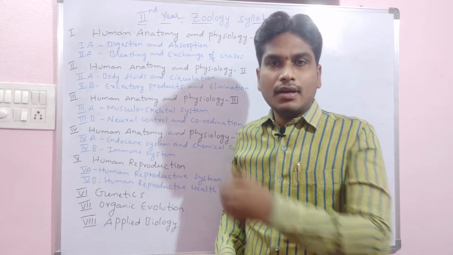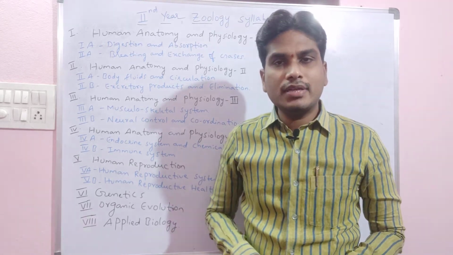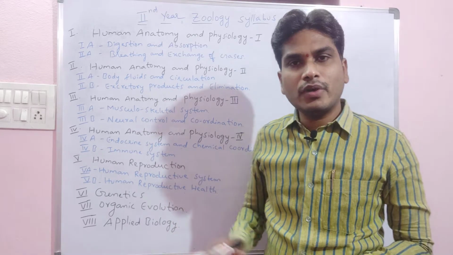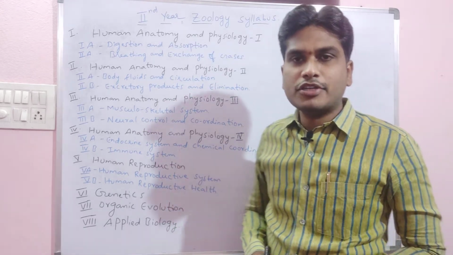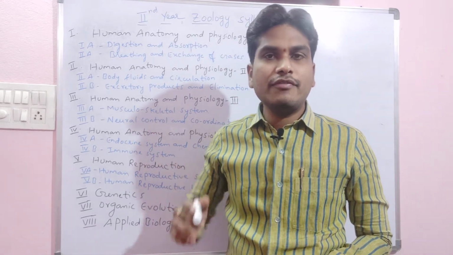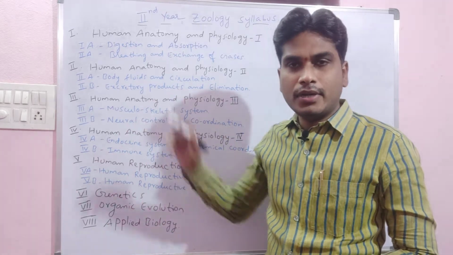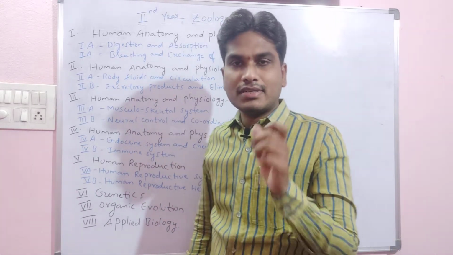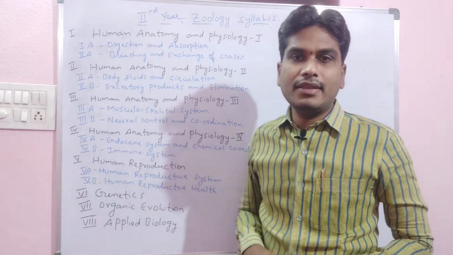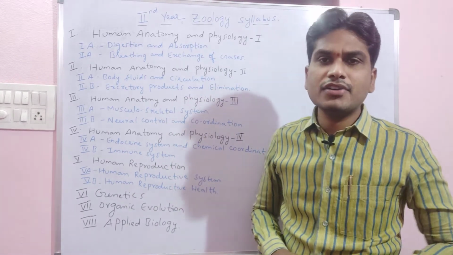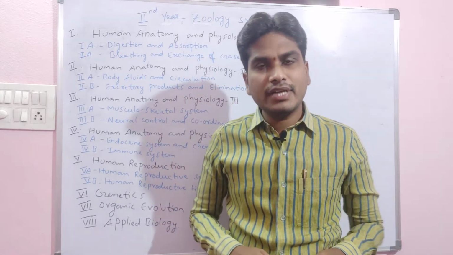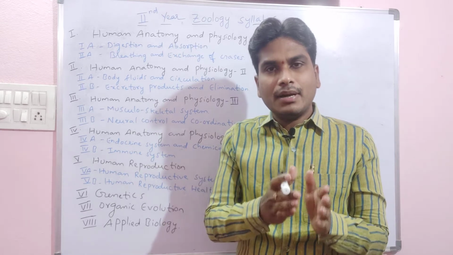Let me show the complete syllabus of the second year zoology. Second year zoology is also divided into 8 units. In this, the first unit will be human anatomy and physiology 1. In this first unit, the first lesson will be digestion and absorption. In this lesson, we are going to study the complete digestive tract.